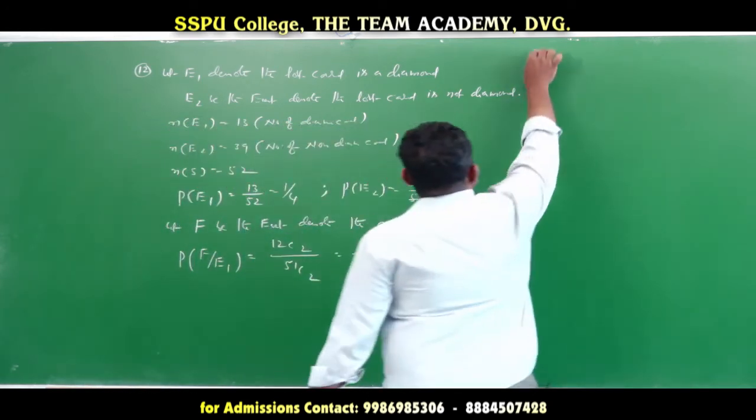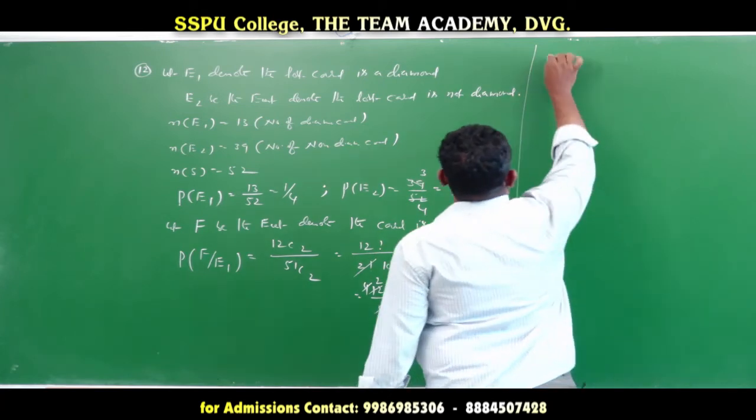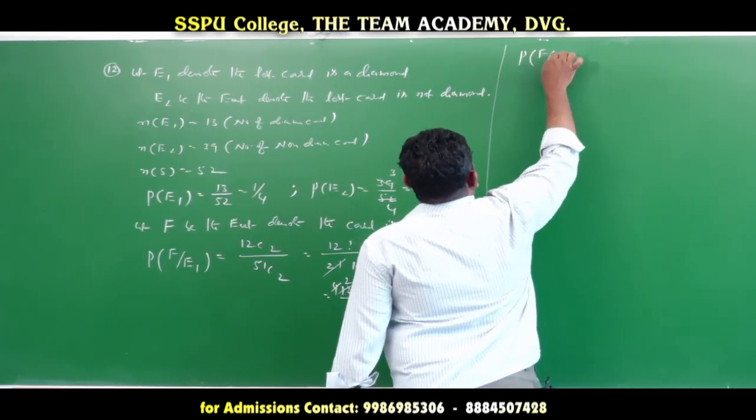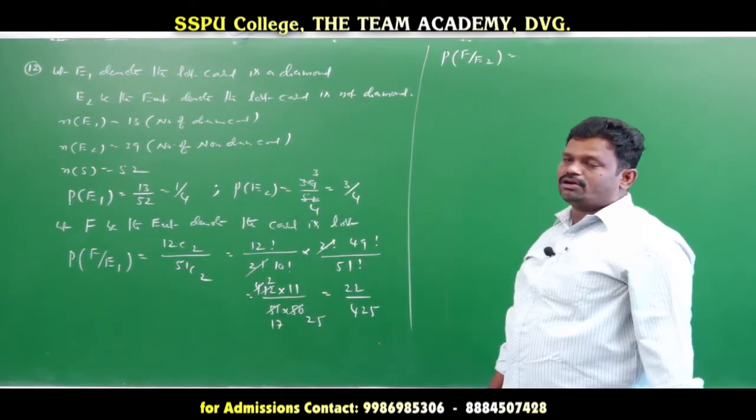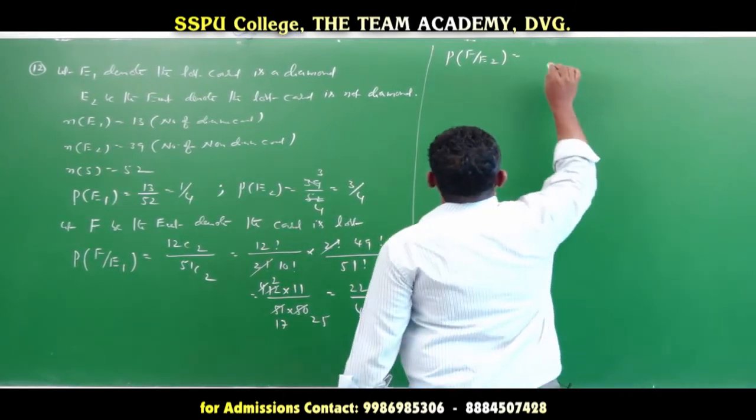So next one what we find out here, probability of F divides E2 means what, the last card is which type of card? Non-diamond card. Non-diamond card means, so diamond cards as it is there.